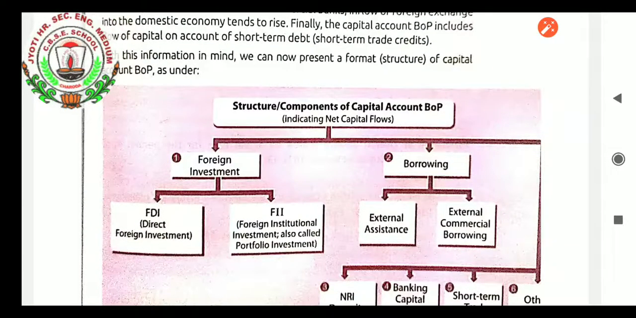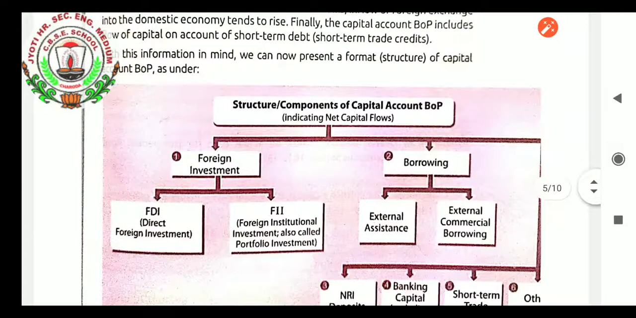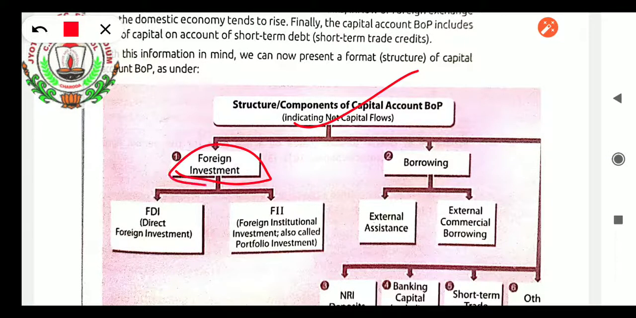The structure components of the capital account of the balance of payments are as follows. Very first, it indicates net capital flows, foreign investment, and borrowings. As I already said, the capital account structure will be easier when we learn through the help of flow charts. The flow chart shows the structure components of the capital account balance of payments, bifurcated into two: one is foreign investment, the second is borrowings. We have learned this in the above paragraph.